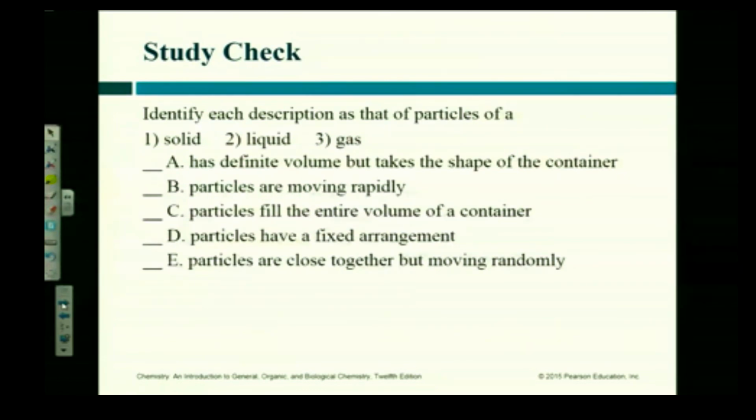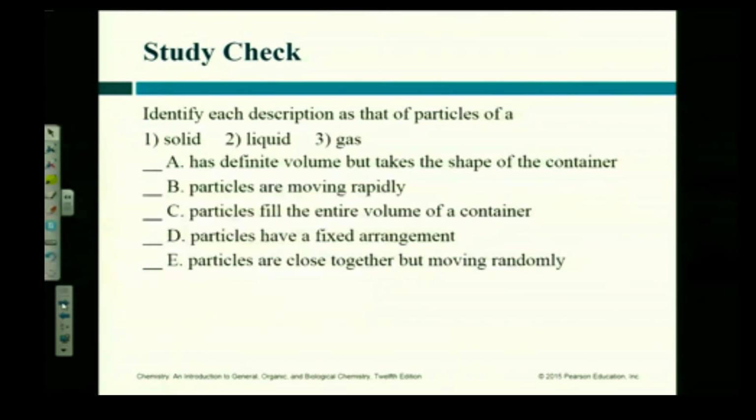2, right? Liquids take on whatever shape of container you put them in, right? But the volume doesn't change. You can pour them into 100 different ones. Every time you pour it, you still have the same volume, but it takes on the shape. Particles are moving rapidly. 3, right? It's a gas.